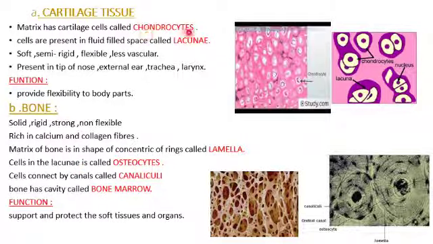Here you can see the chondrocytes of cartilage tissue, and this one is osteocytes. So these osteocytes are connected by canals called canaliculi, and the bone, in the central part, has a cavity called bone marrow. The function is it supports and protects the soft tissues and organs present inside our body.